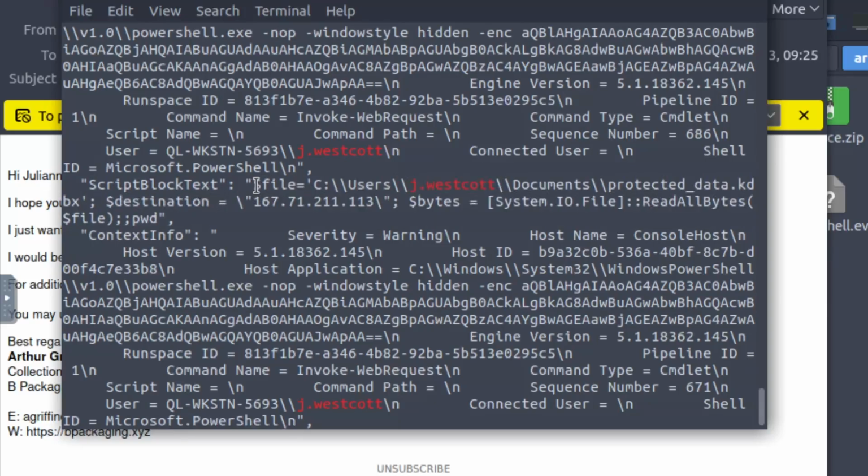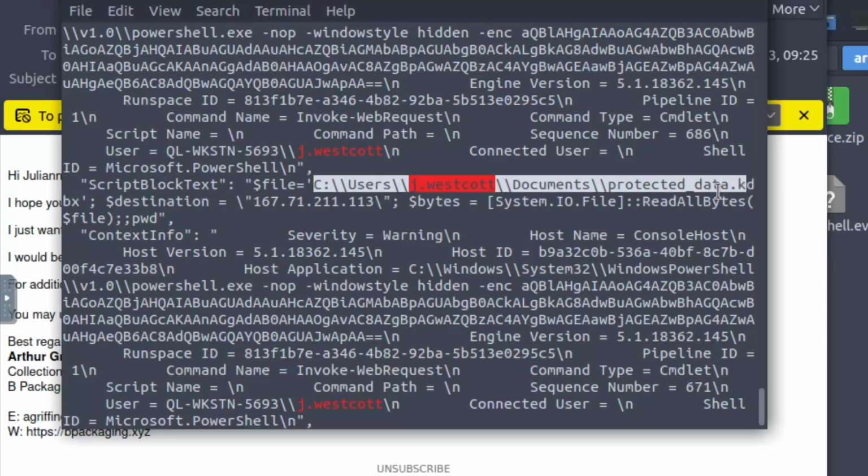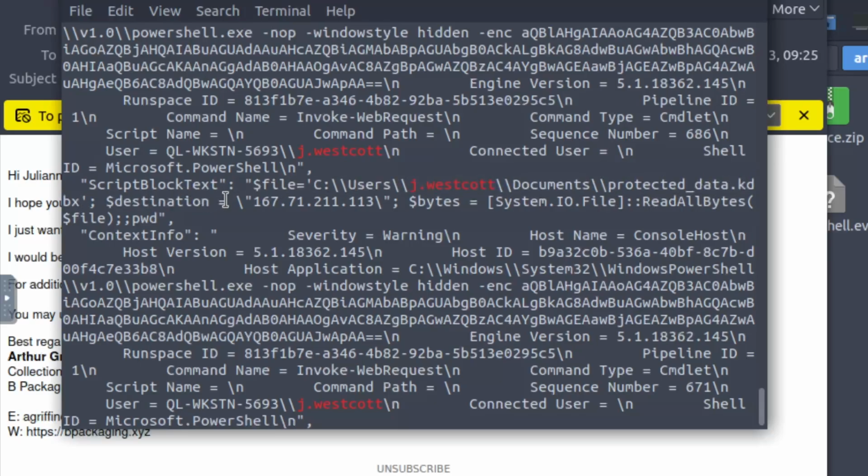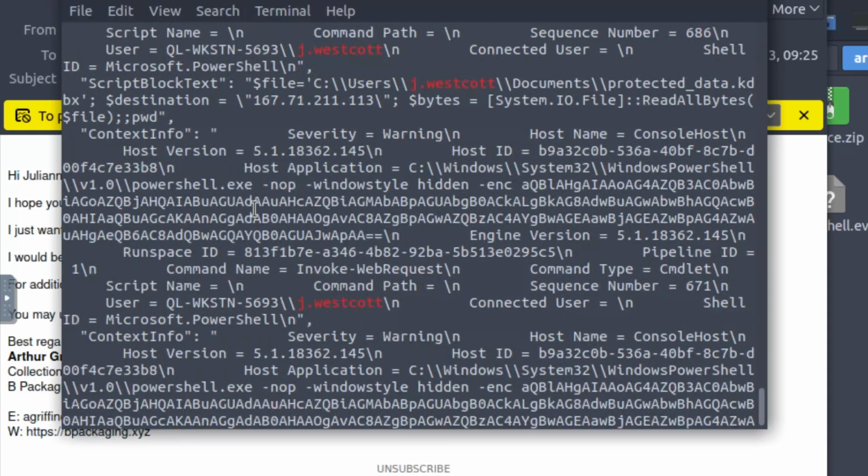So, there's the variable file that's being created that has this protected data.kdbx that is turned into this variable, and then the destination location is this IP address, and then the bytes are the System IO ReadAllBytes of this specific file variable. And that very much looks like somebody's trying to transfer something out. It looks very much like a command that's being used to transfer it out.